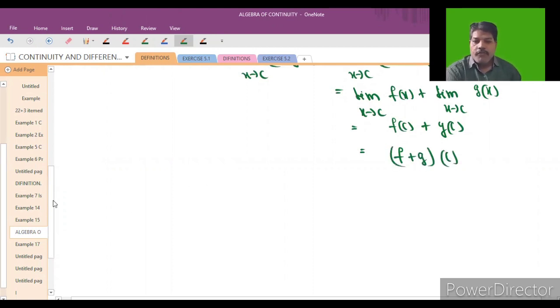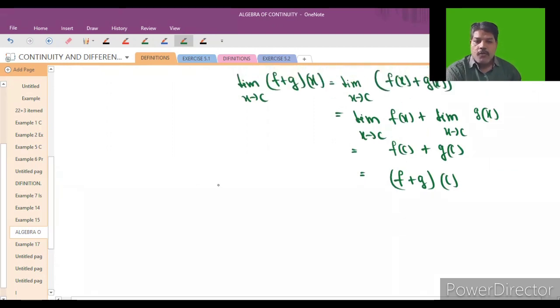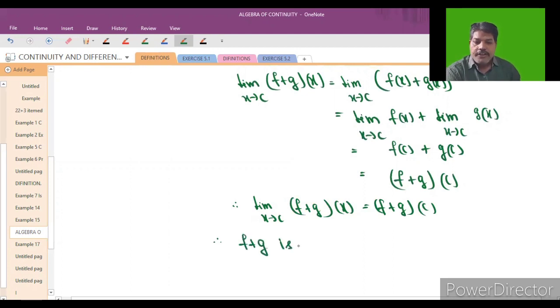Therefore, what we have proved is that the limit as x tends to c of f plus g of x is equal to f plus g of c. Therefore, we can say that f plus g is continuous at c only. Understand, students?